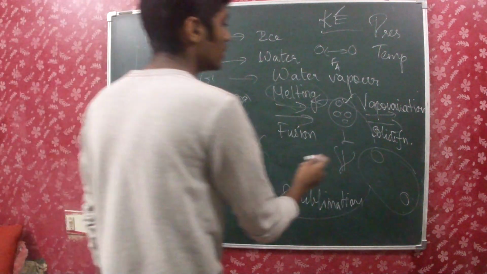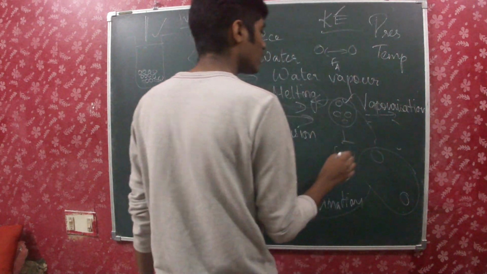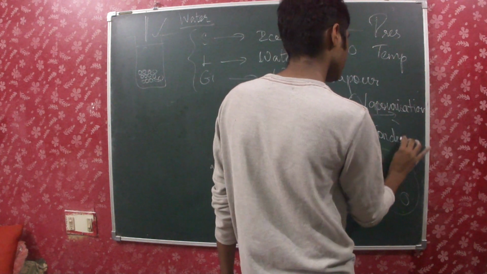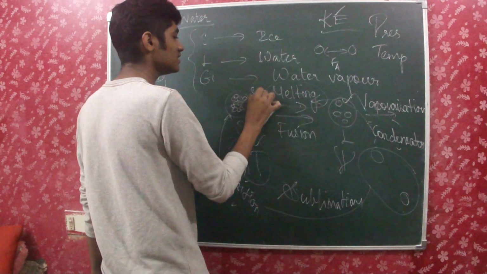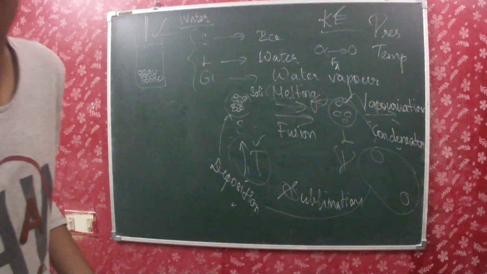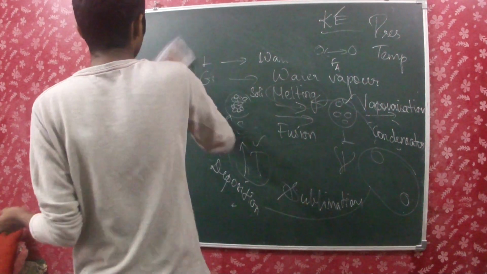And then this is gas to liquid, right? Gas to liquid is known as condensation. And liquid to solid is known as solidification. Let me draw it neatly so that we get a clear idea.